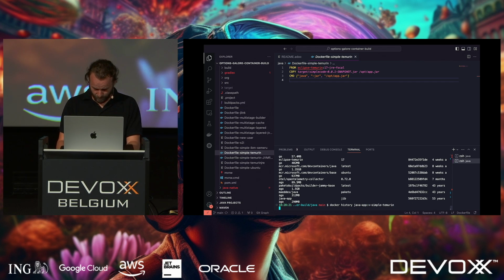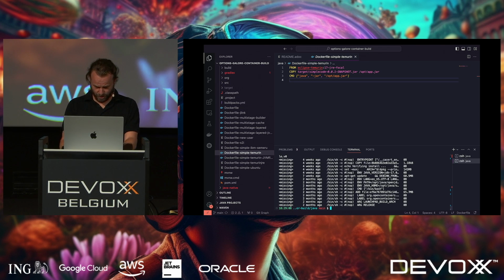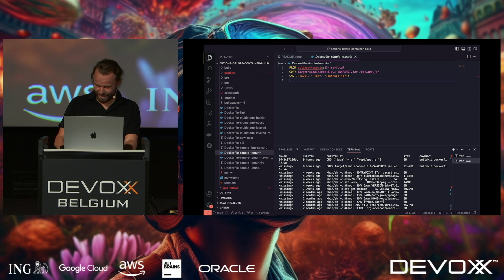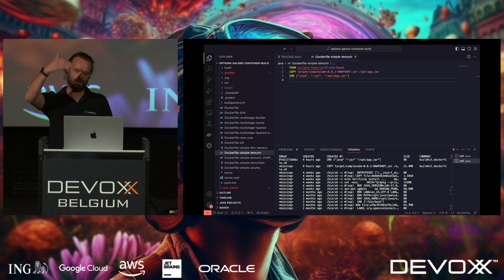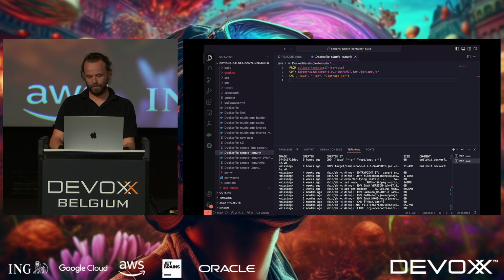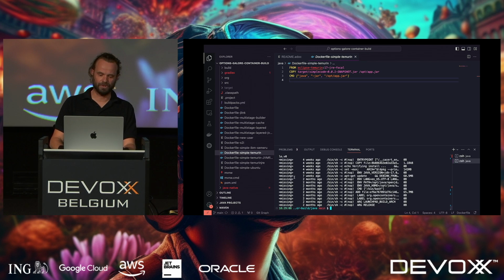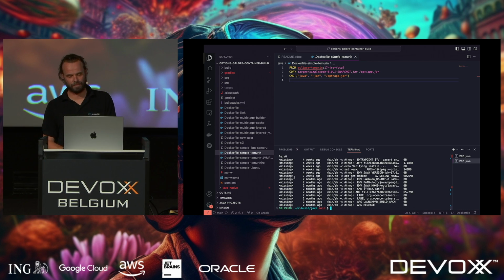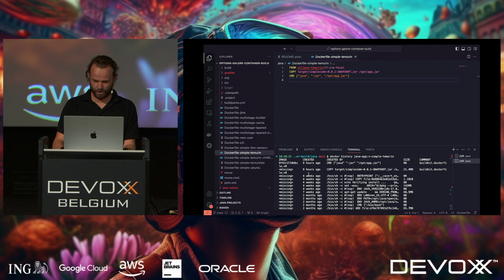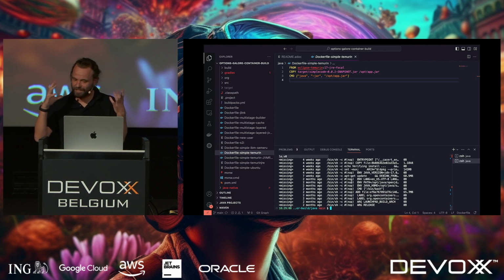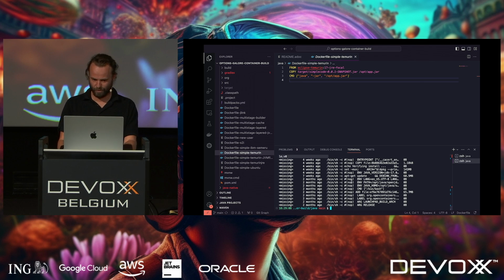So with this history command, it will basically show you all the various layers that have been used to build this image. And this missing part basically shows you this is what has been pulled in from that base container, and you don't really know actually what's going on in there. You only know that those top layers is where we put our jar file in and then specify that command. So that's potentially a dangerous area because we don't really know what's happening in there.